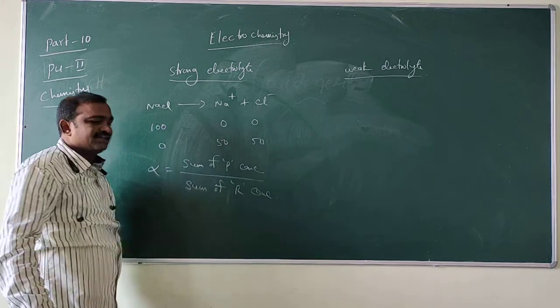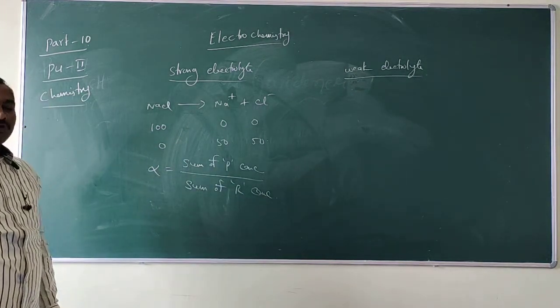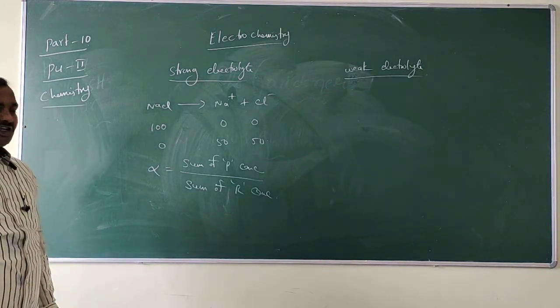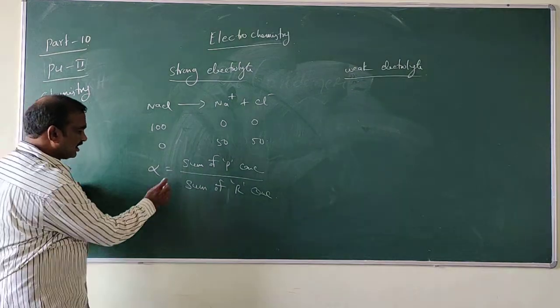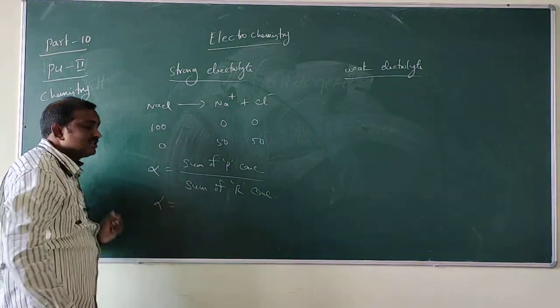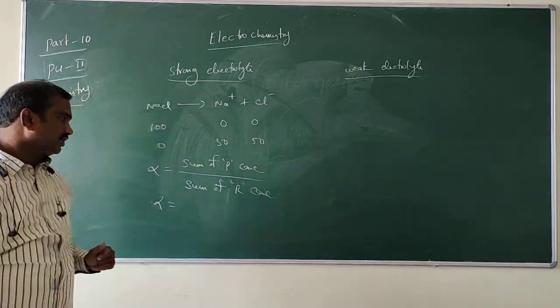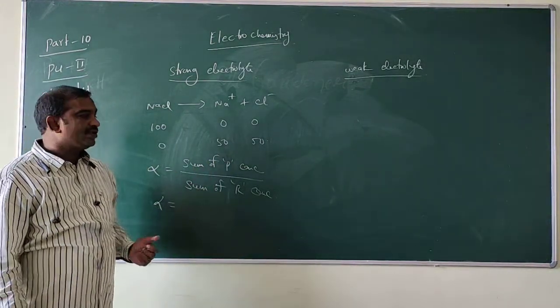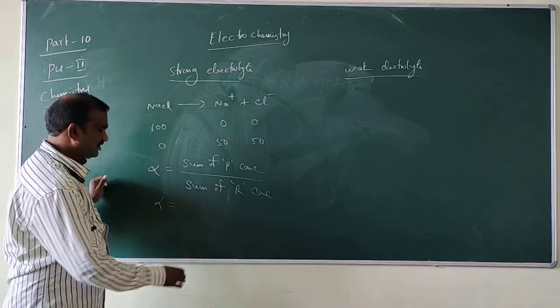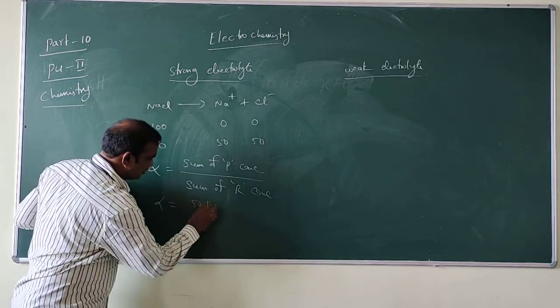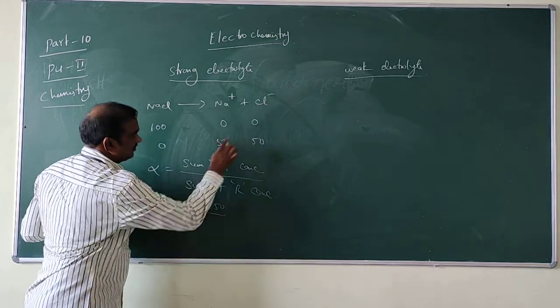This is the actual formula to calculate the degree of dissociation. What is the sum of products? 50 plus 50 is 100.